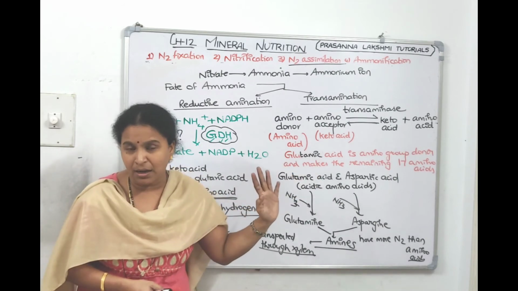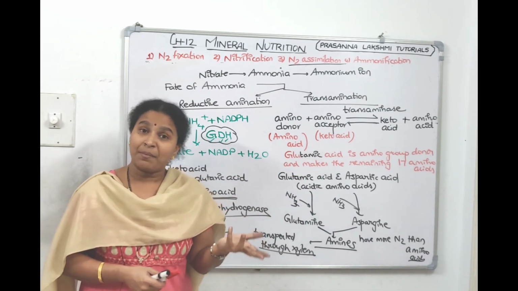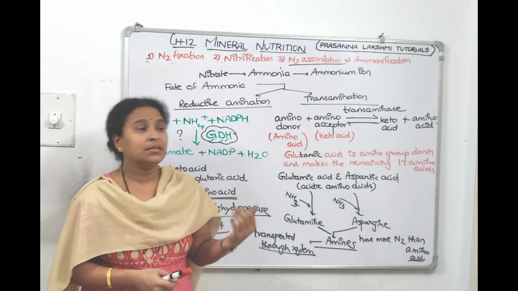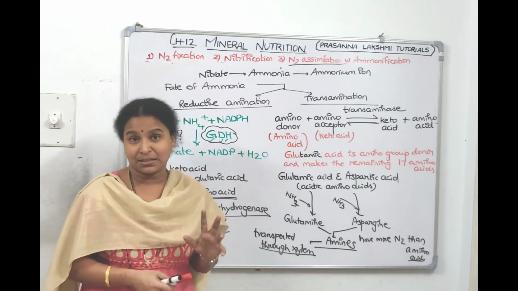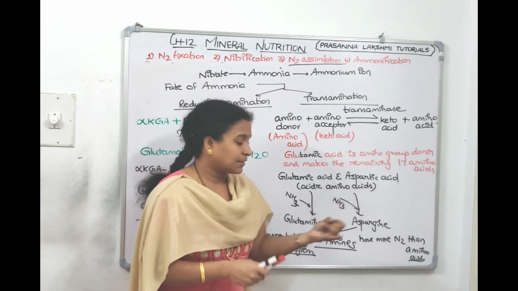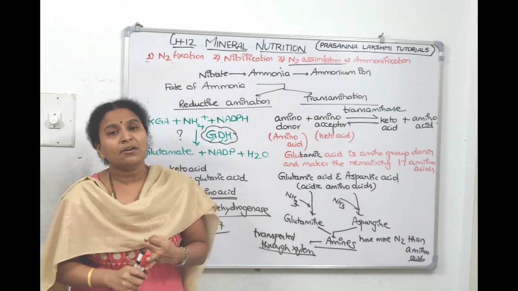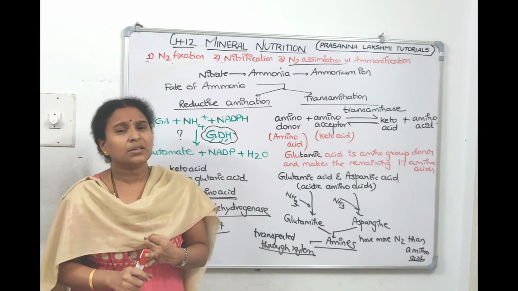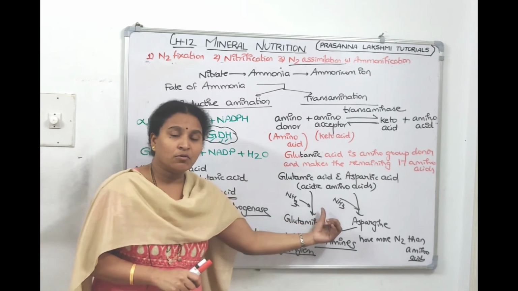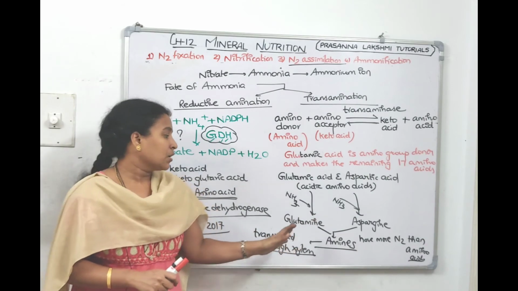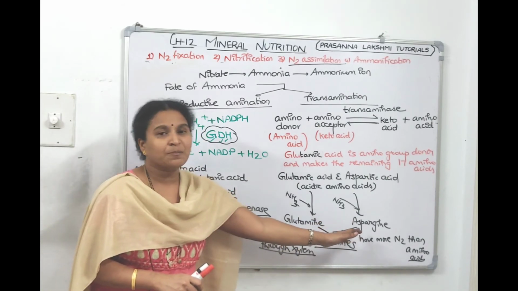Who will come to donate the amino group? Glutamic acid is a donor. What is glutamic acid? An amino acid. Which type? An acidic amino acid. Is there any other acidic amino acid? Yes, aspartic acid. Aspartic acid and glutamic acid are the two acidic amino acids. By taking amino groups, they become amides called glutamine and asparagine.